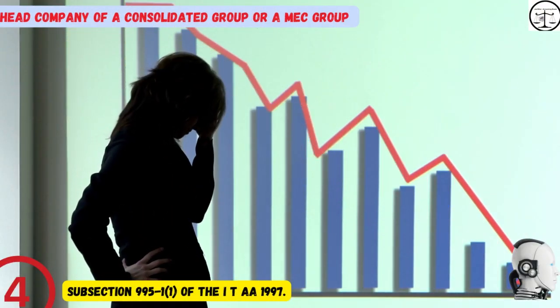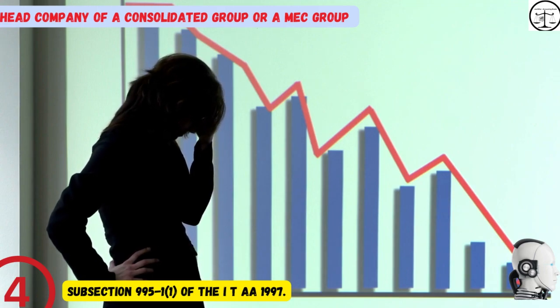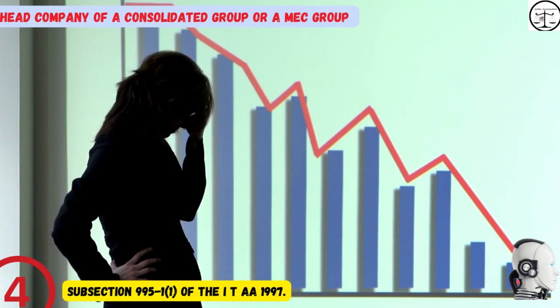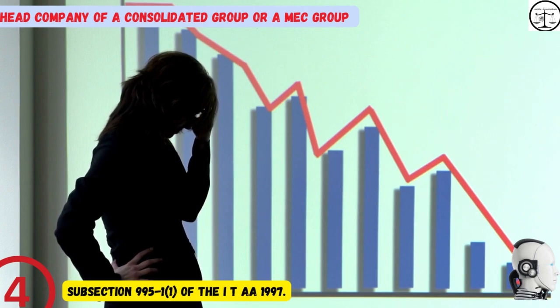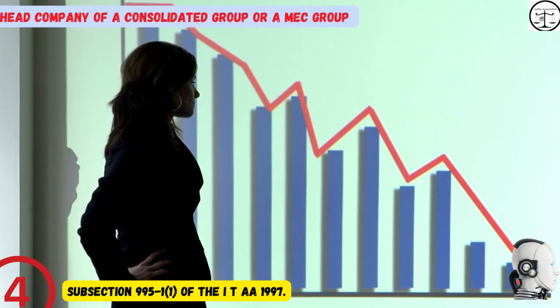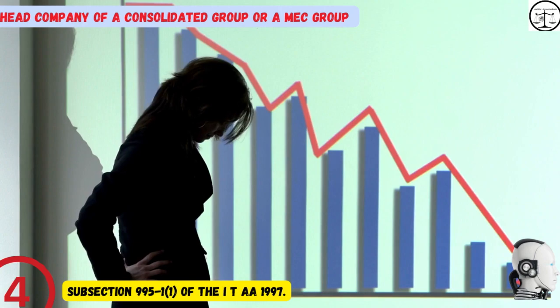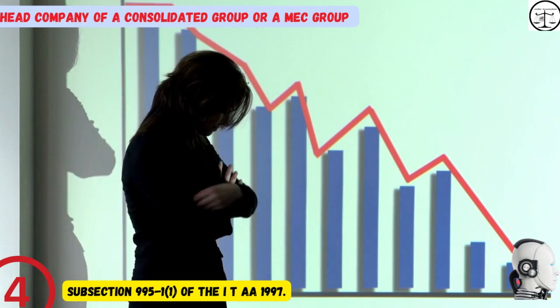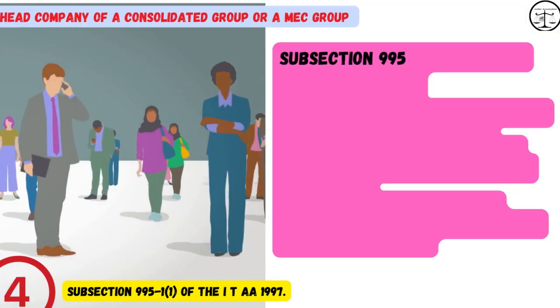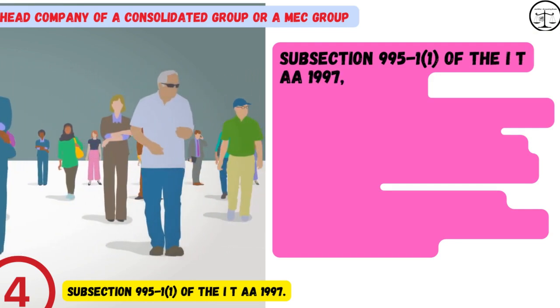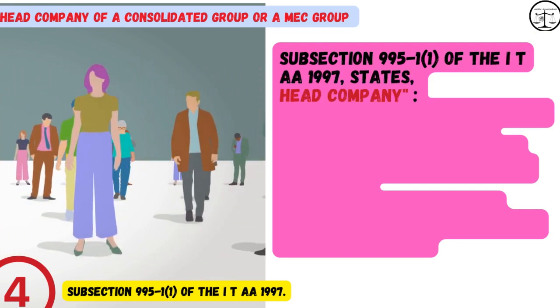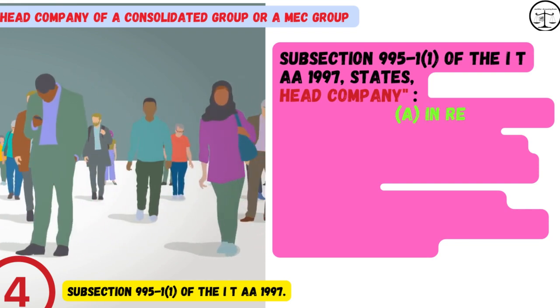Next word. Word number 4. Head company of a consolidated group or a MEC group has the meaning given by subsection 995-1 of the ITAA 1997. Subsection 995-1 of the ITAA 1997 states: Head company.